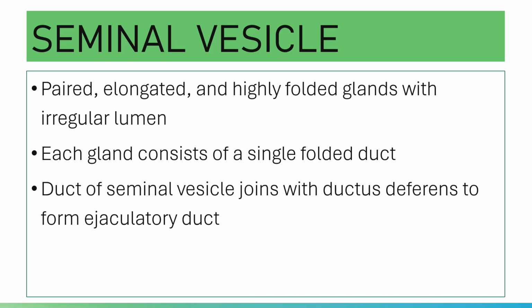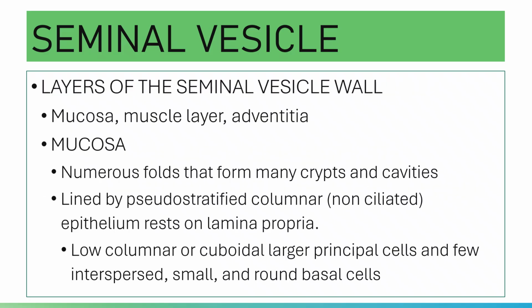Okay, and yes, the duct of your seminal vesicle joins with the ductus deferens coming from your testes to form your ejaculatory duct. Accordingly, the walls of your seminal vesicle have layers. You have here your mucosa, your muscle layer, and your adventitia.